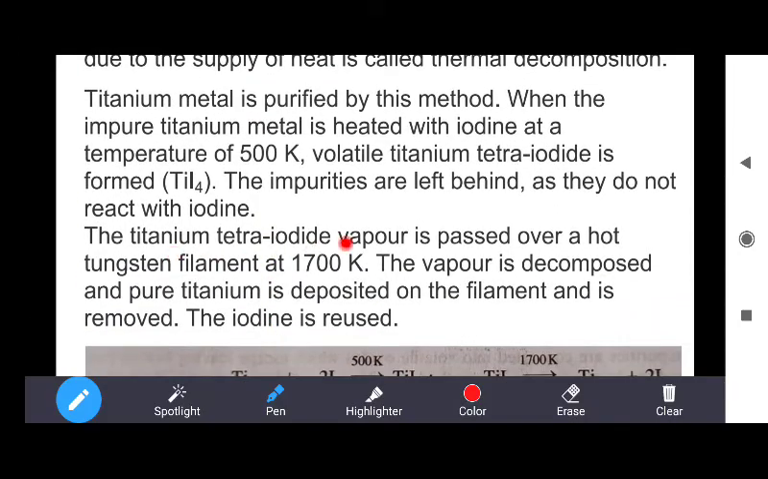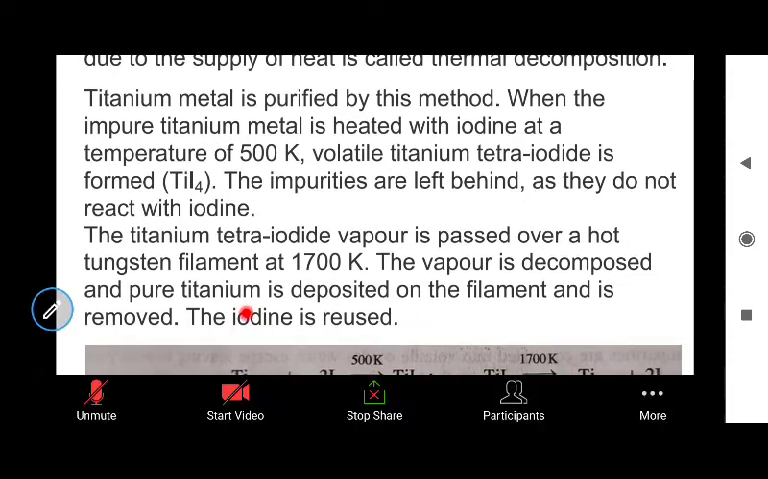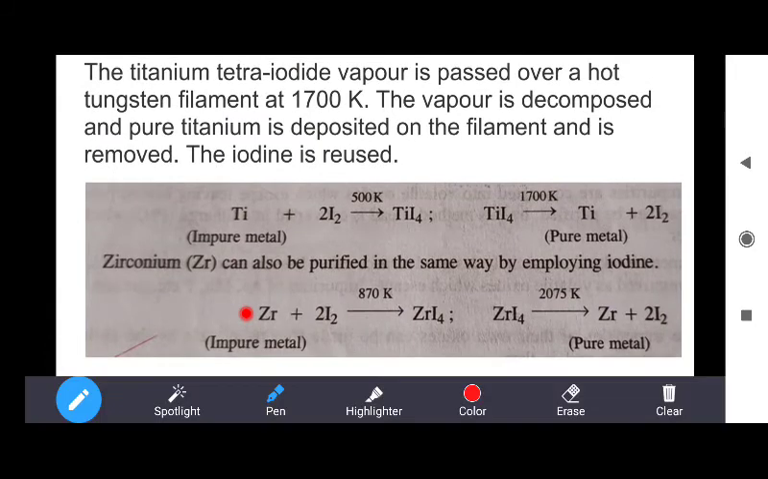The titanium tetraiodide vapors are passed over a hot tungsten filament at 1700 Kelvin. The vapors are decomposed and pure titanium is deposited on the filament and is removed. The iodine is reused. The formed iodine can be reused again for this purpose. So you can see the reaction.